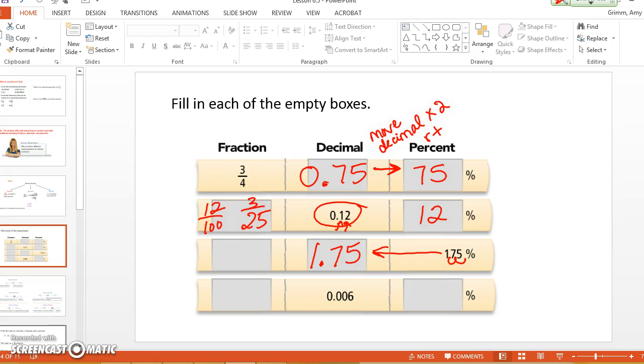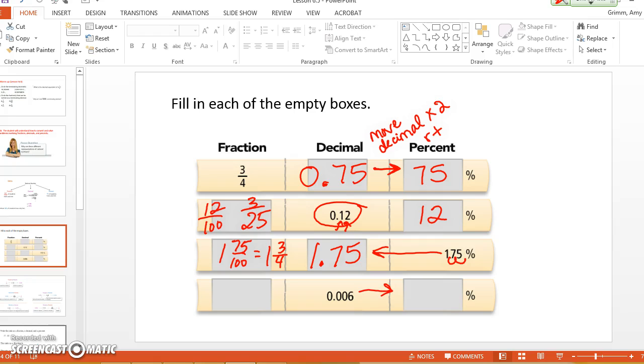Kathy? And then 75 over 100. Okay, I heard somebody else already knows. If you know you have 75 over 100, you probably know that's the same thing as 3/4. But I'm just reducing it, so it would be 1 3/4. All right, last one. This one's kind of tricky. How do I change this decimal into a percent?